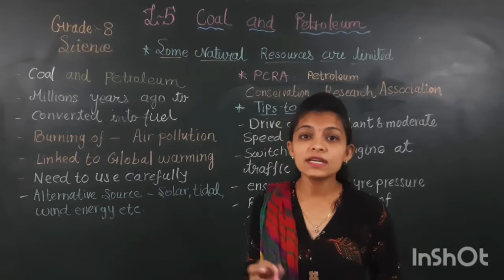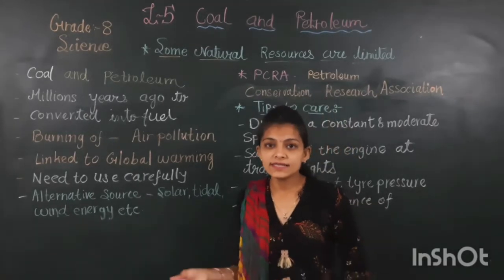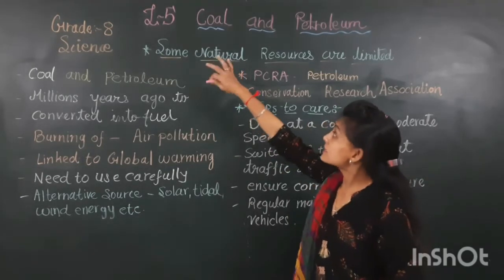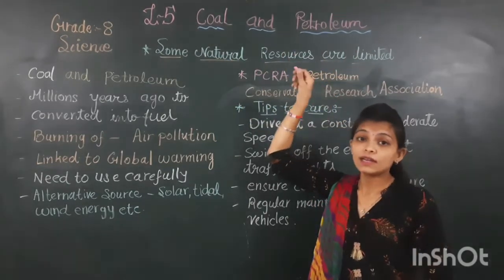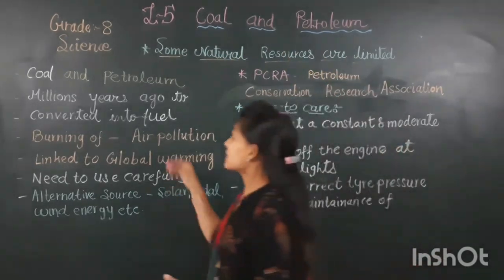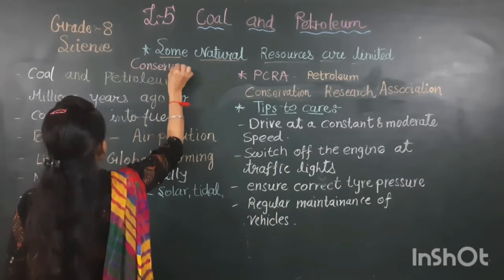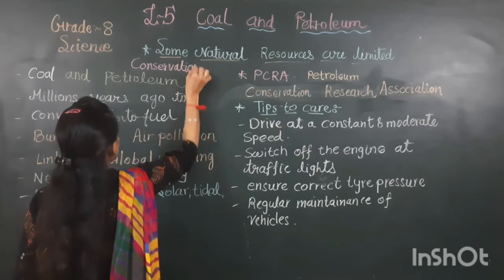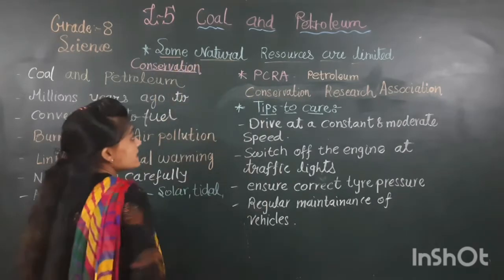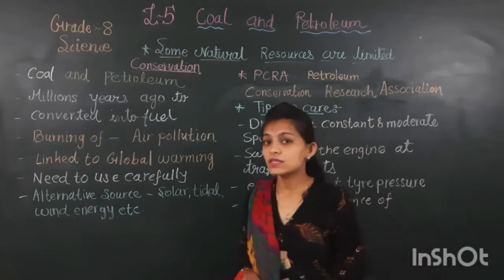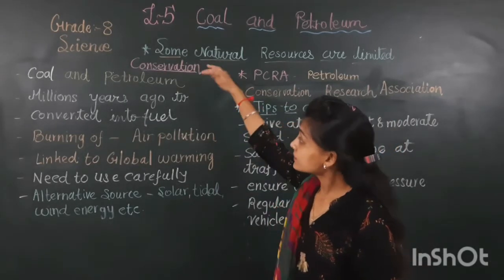We have to use them judiciously. Only if it is necessary, then we can use it. The name of this topic is some natural resources are limited. We can tag it conservation of exhaustible resources.